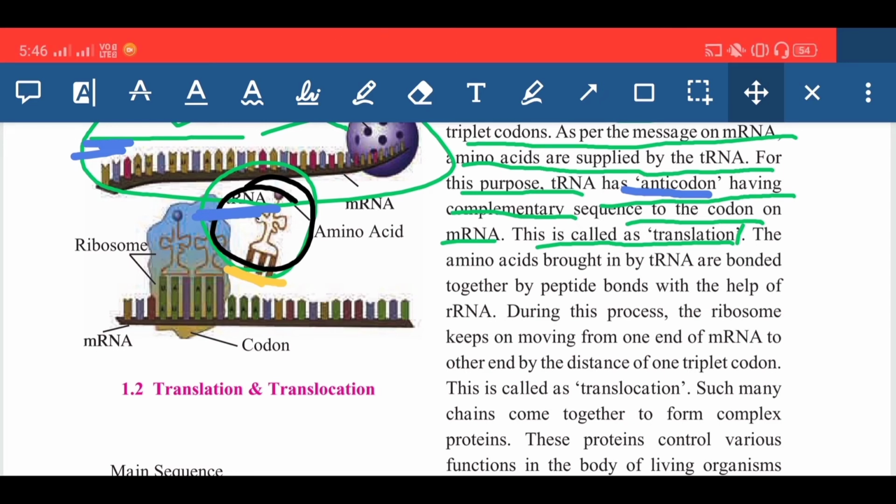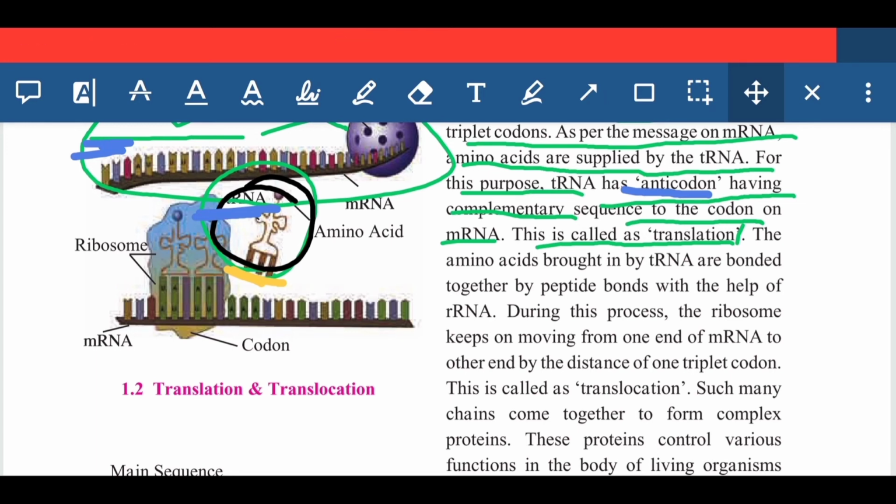Here, what is getting decoded? That mRNA. mRNA is having the information, but that information is in the coded form. To decode this information, tRNA is helping, because tRNA has the complementary sequence of nucleotides that gets exactly matched with the codon sequence which is present on the mRNA. So this is the translation process we have understood.